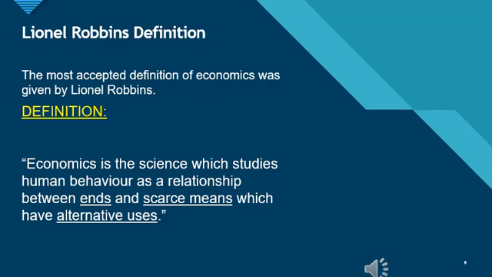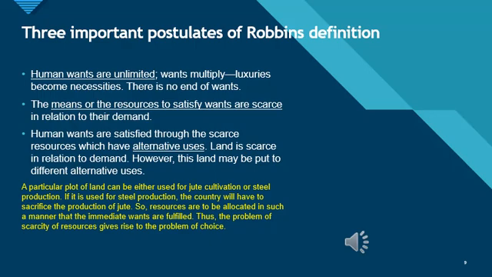So now we will discuss the important terms of Robbins' definition. What are the three important postulates of Robbins' definition? These are: human wants are unlimited, wants multiply, luxuries become necessities. There is no end of wants. We get one thing, then we need another, and this goes on. The means or the resources to satisfy wants are scarce in relation to their demand. By means, Robbins means the scarce resources. Human wants are satisfied through the scarce resources which have alternative uses.